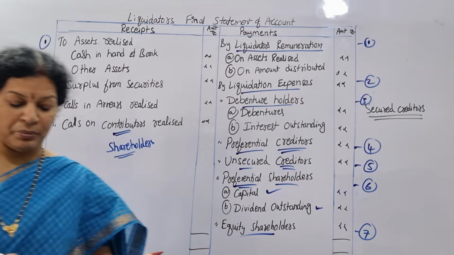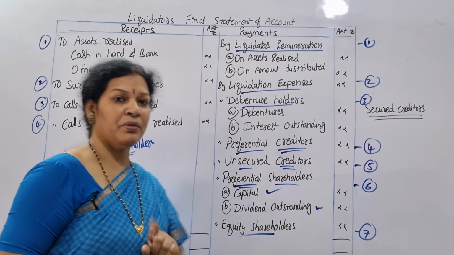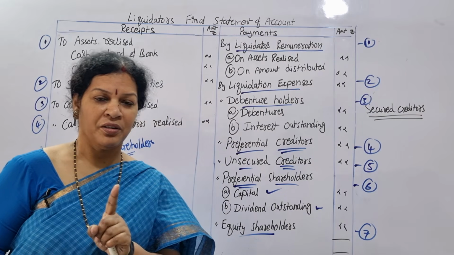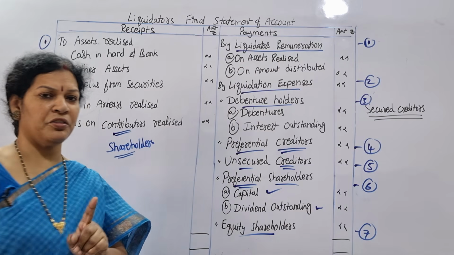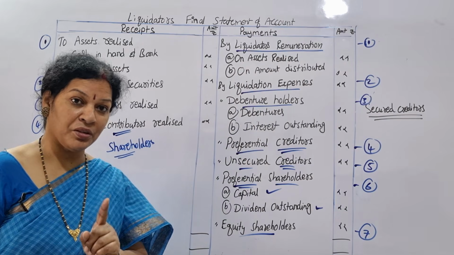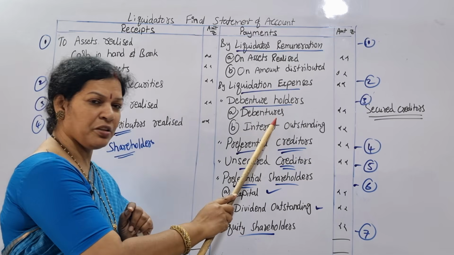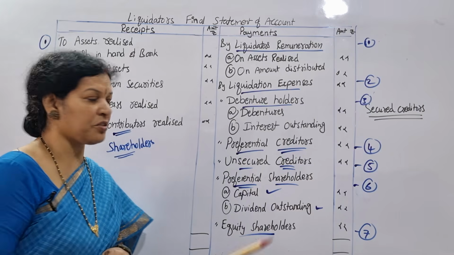This order you have to remember. It is easy to remember. First one, liquidator's remuneration, calculated on assets realized and amount distributed. Then liquidation expenses. After liquidation expenses, debenture holders: the actual debentures amount and interest to be paid on debentures.